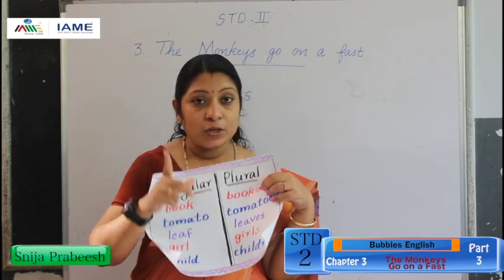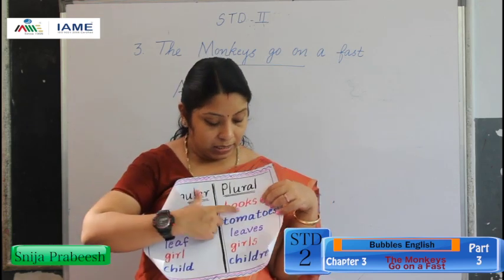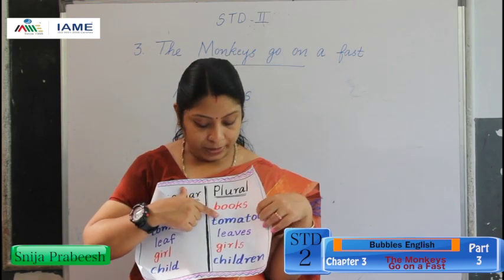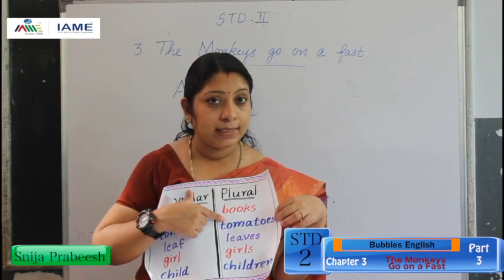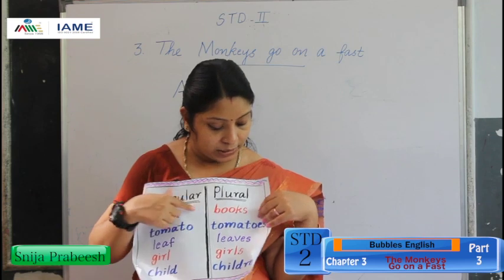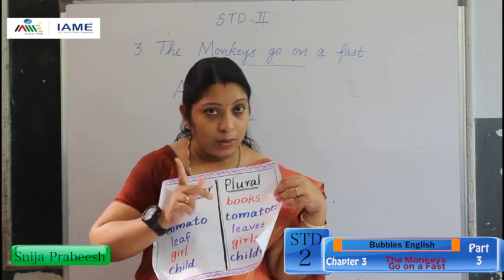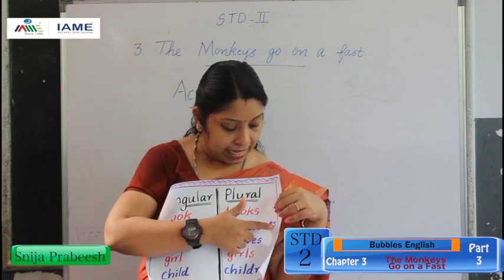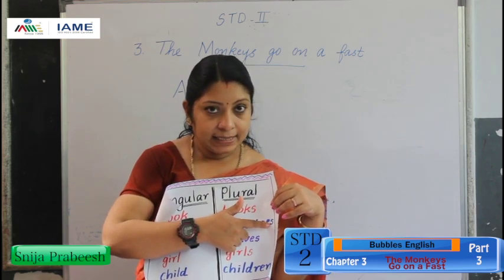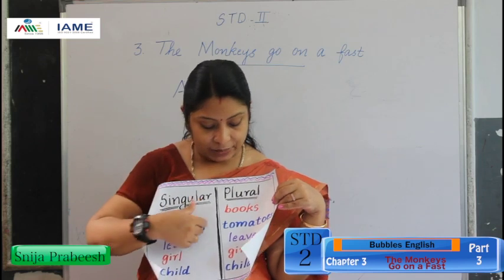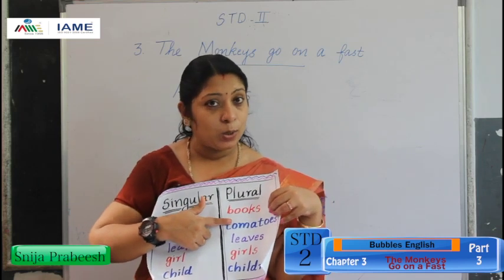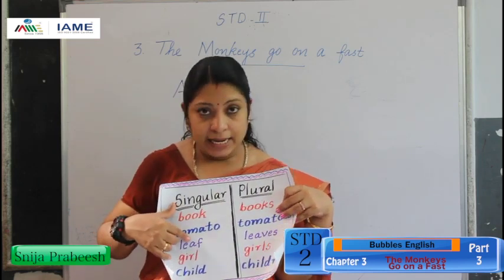Next, tomato. Tomato means only one. Now, what is the plural form? Tomatoes. Tomatoes, you see what is the change? Here, tomato only one. Here we add ES. So, tomato became tomatoes.